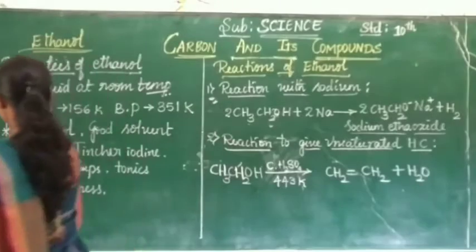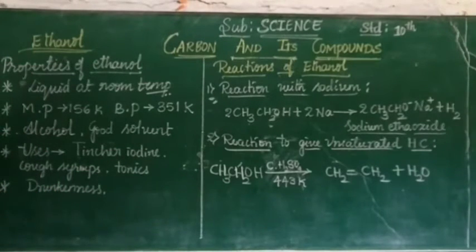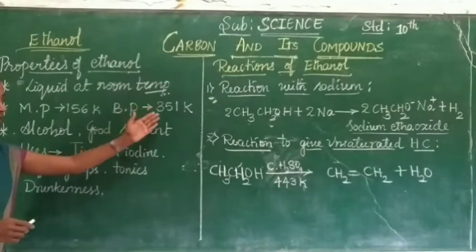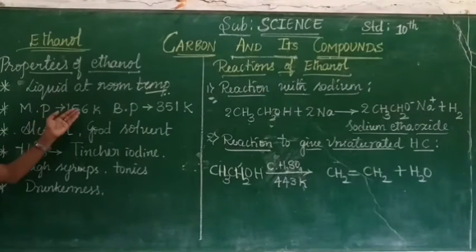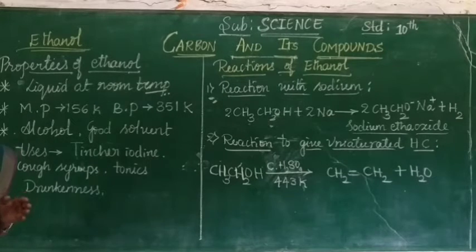The properties of ethanol. Ethanol is liquid at room temperature. The boiling point and melting points are like this. Boiling point is 351 Kelvin. Melting point is 156 Kelvin. Children, look here. Melting point and boiling point both are very low.